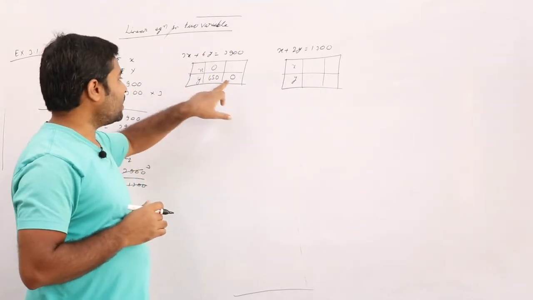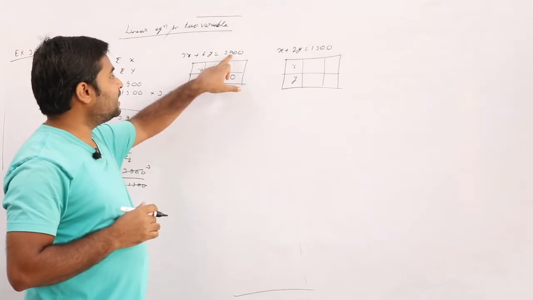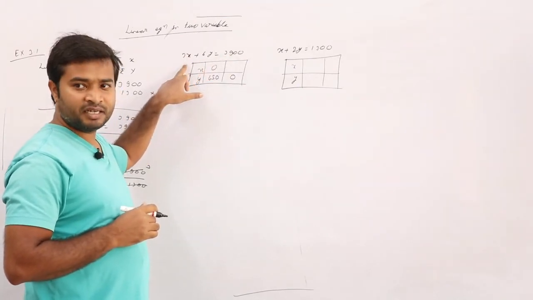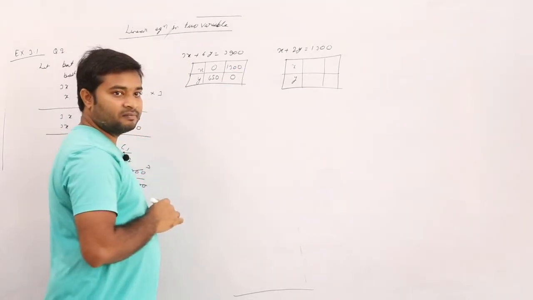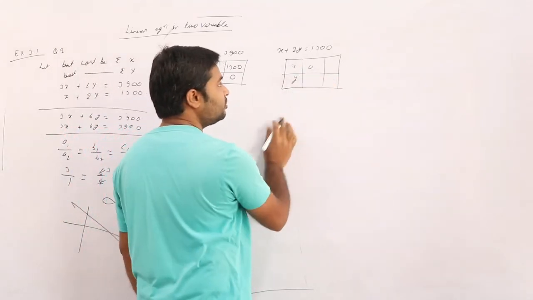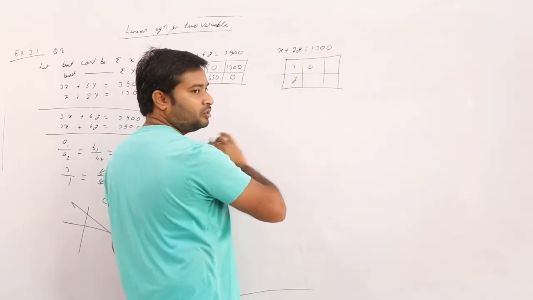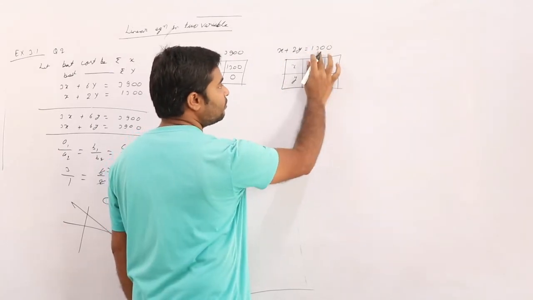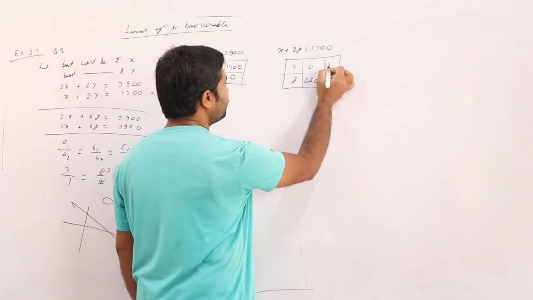Now, y is equal to 0. Y is equal to 0. So x is equal to 3900 by 3, means 1300. Yes or no? Here also we will get the same point. X is equal to 0. X is equal to 0, so y is equal to 1300 by 2. So 2 6 ja 12, 2 5 ja 10 and 1 0. Now put y is equal to 0, so x is equal to 1300.